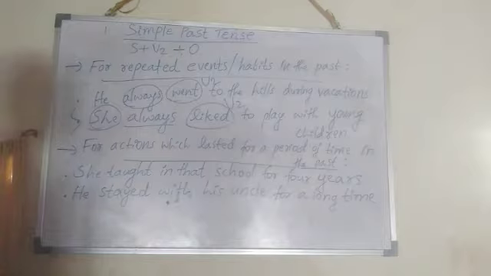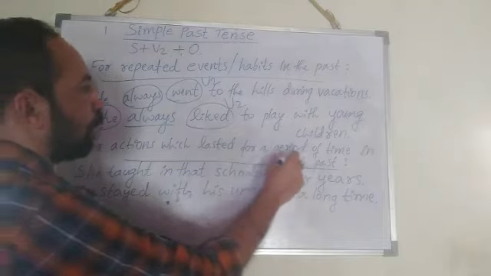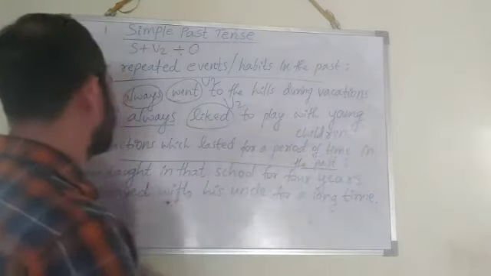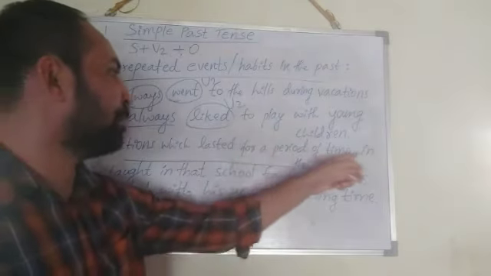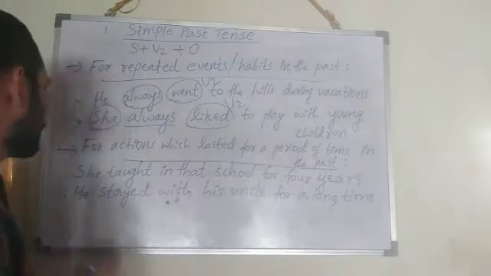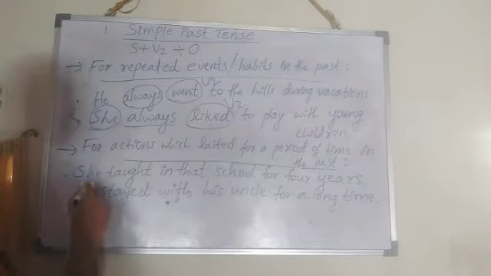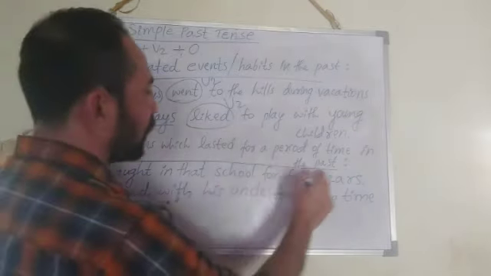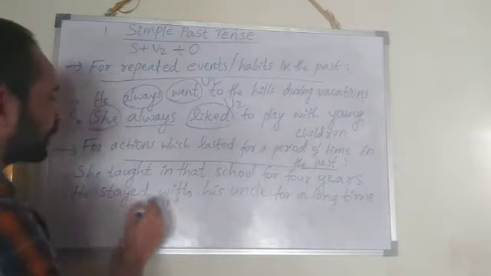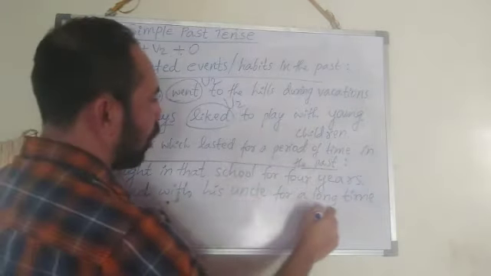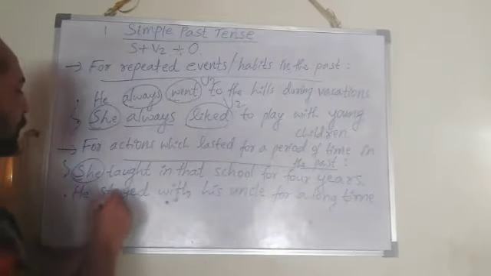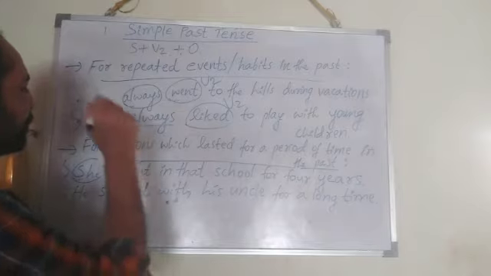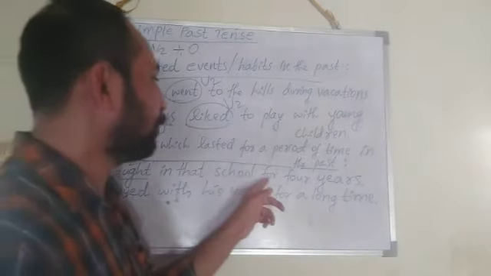Next, we also use this tense for actions which lasted for a period of time in the past. Actions which lasted for a period of time in the past. Examples: she taught in that school for 4 years. He stayed with his uncle for a long time. She is the subject, taught V2 form, in that school for 4 years.